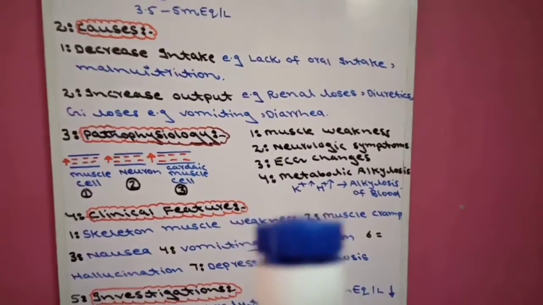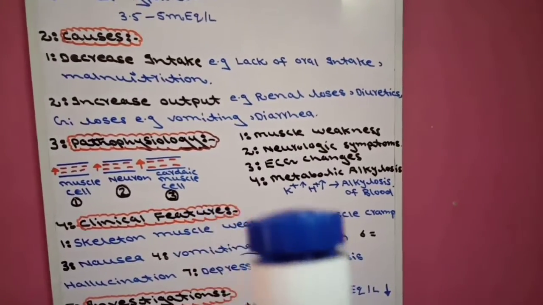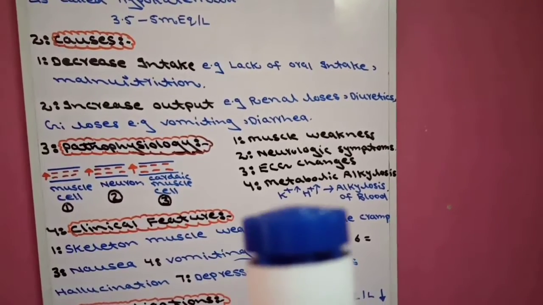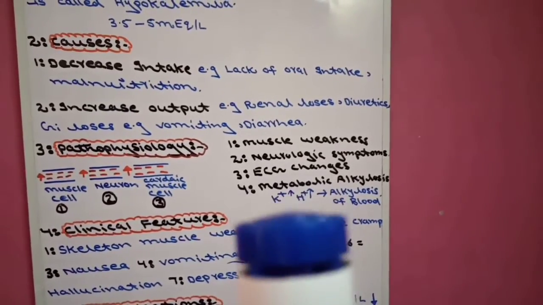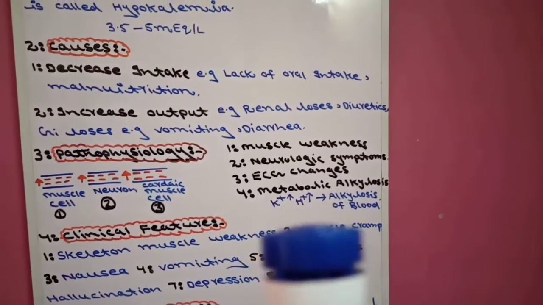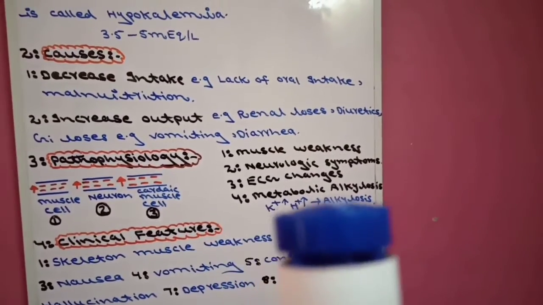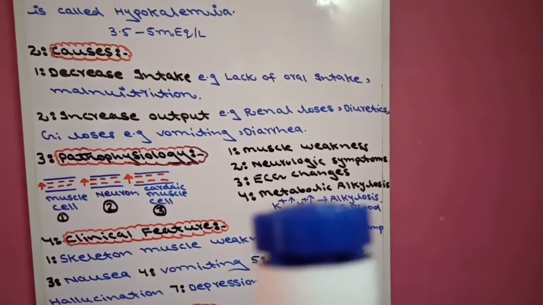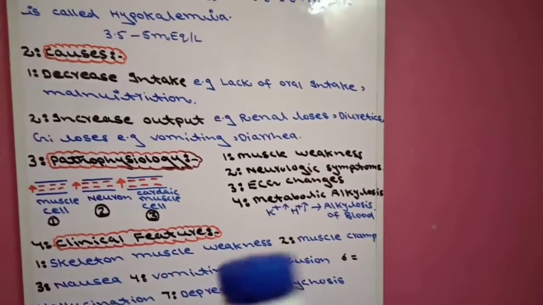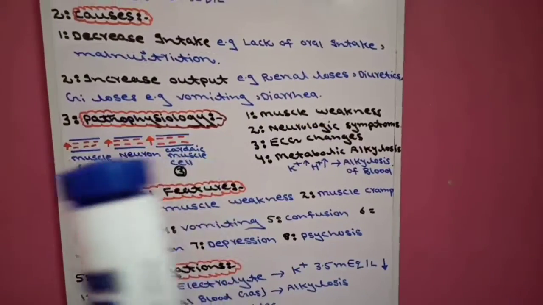And the fourth is metabolic alkalosis. The mechanism of metabolic alkalosis is that when potassium ion is lost, hydrogen ion is always lost with it. When hydrogen ion is lost, the acidity of the blood decreases, the pH of blood moves toward basic, and as a result there will be alkalosis of the blood. This is the pathophysiology of hypokalemia.